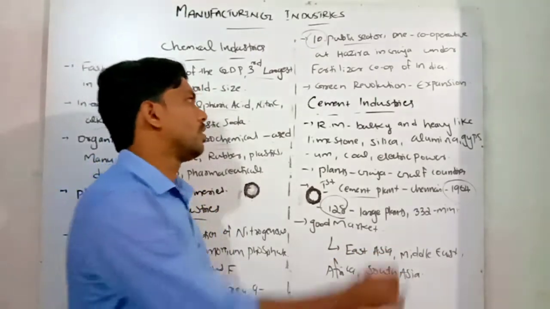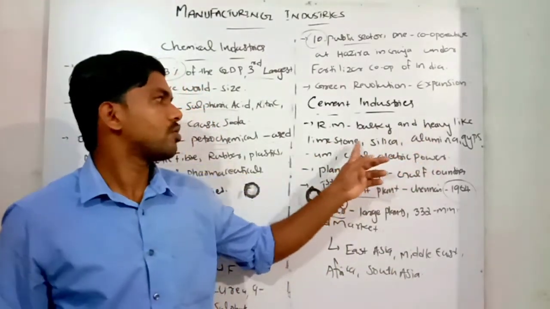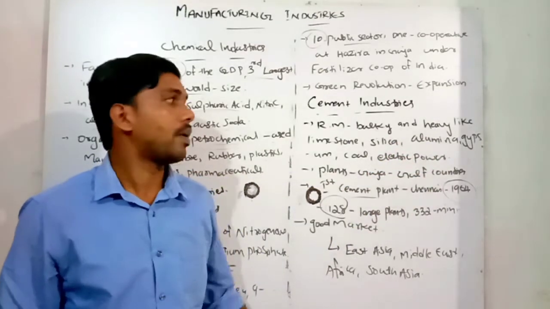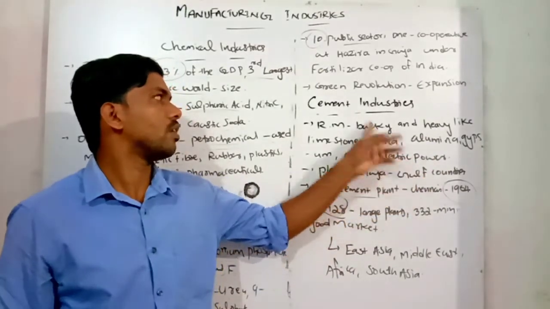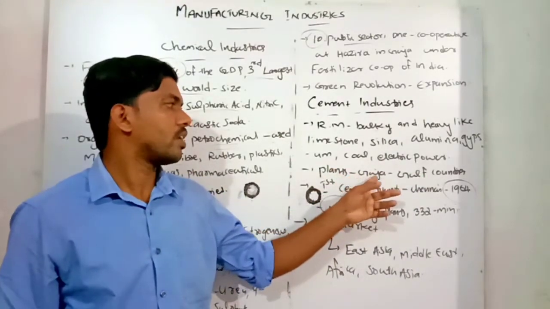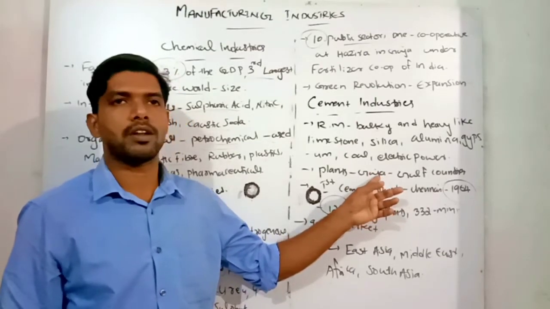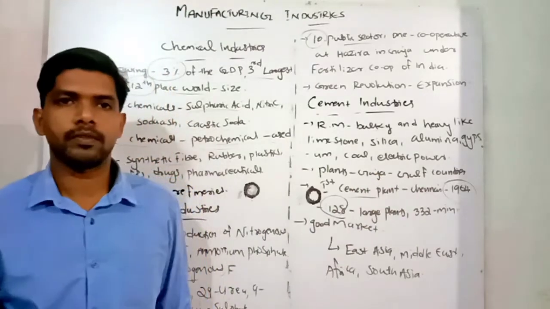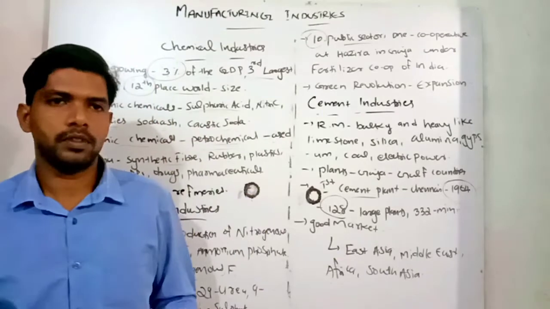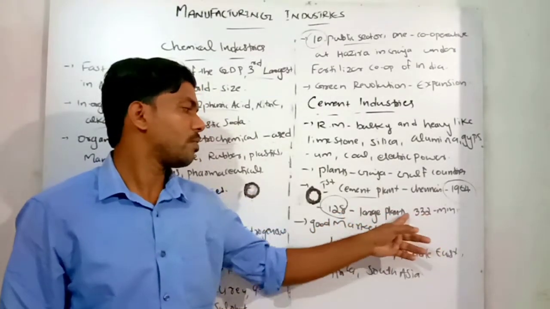So once again, cement industry raw materials are very bulky and heavy, like limestone, silica, alumina, gypsum, coal and electric power, apart from rail transportation. One plant is located in the Gujarat area, and from the Gujarat plants we are exporting cement widely to the Gulf countries. The first cement plant was located in Chennai in 1964. At present we have 128 large plants and 332 mini plants.